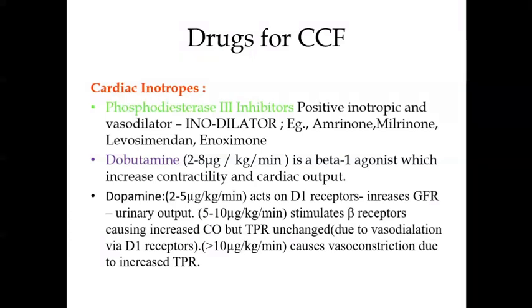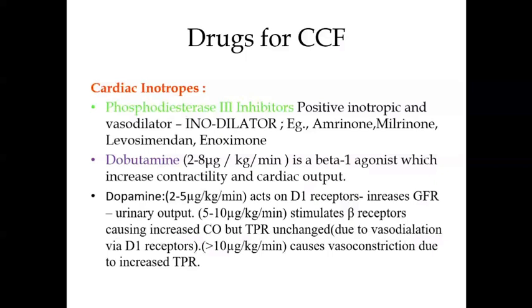So we need to give dopamine at the dose of preferably 2 to 5 or 5 to 10 microgram per kg per minute, because vasoconstriction will not help further in increasing the cardiac output. So these, dopamine and dobutamine, are the important inotropic agents.